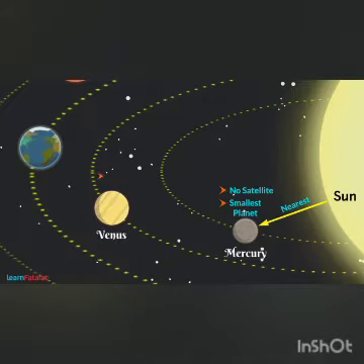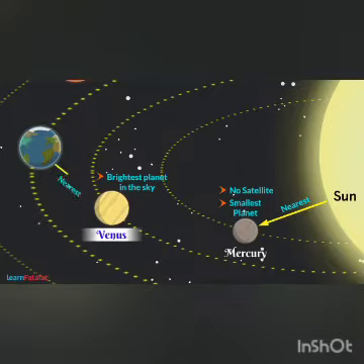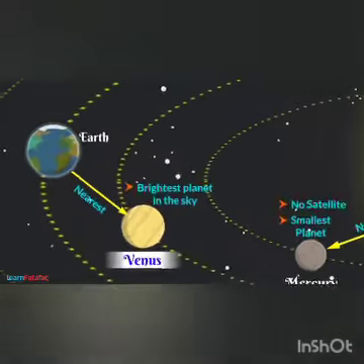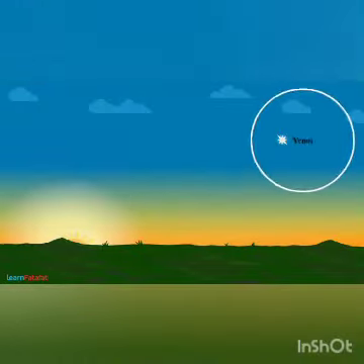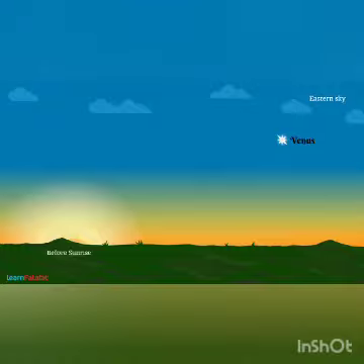Venus. The brightest planet in the sky is Venus. It is the nearest planet from the Earth. Since it appears in the eastern sky before the sunrise, therefore it is also called morning star.